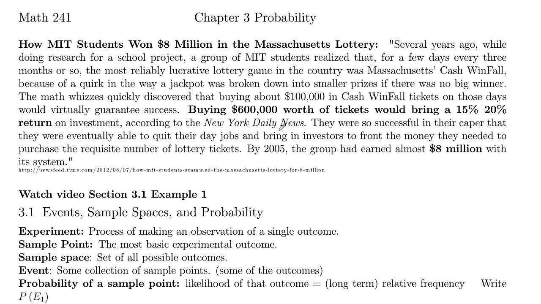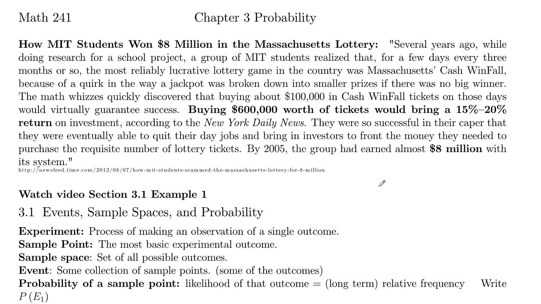So they pooled all their money together and bought a bunch of tickets and continued to make profits. And then eventually they solicited investors and were buying huge amounts of tickets, like $600,000 of tickets at a time, making 15 to 20% profit each time they did.